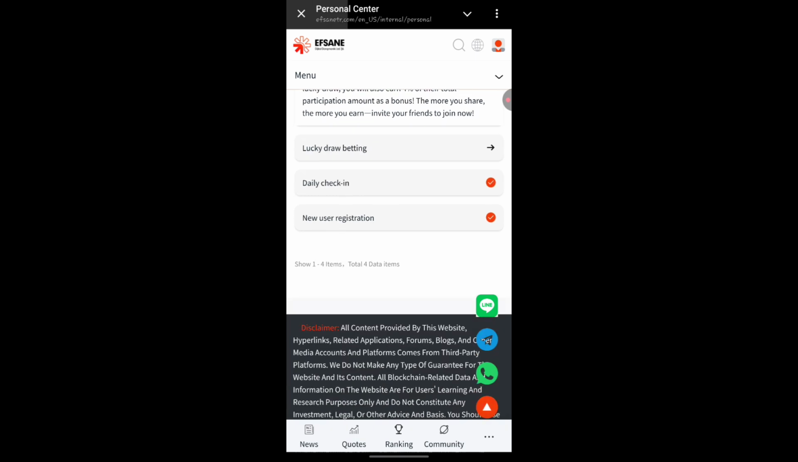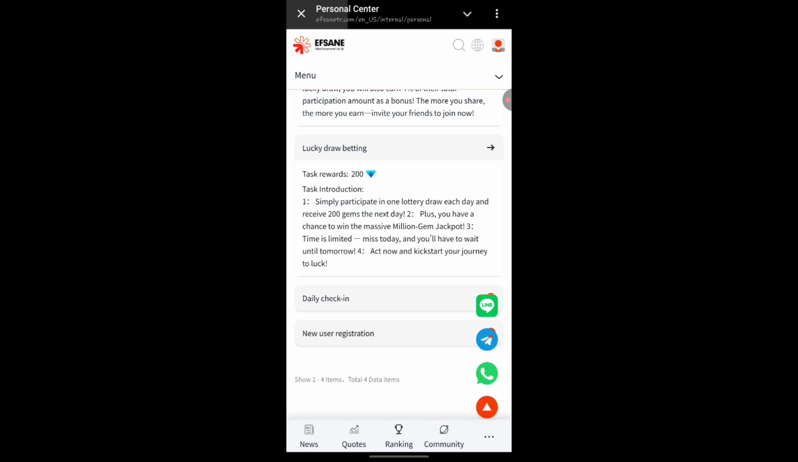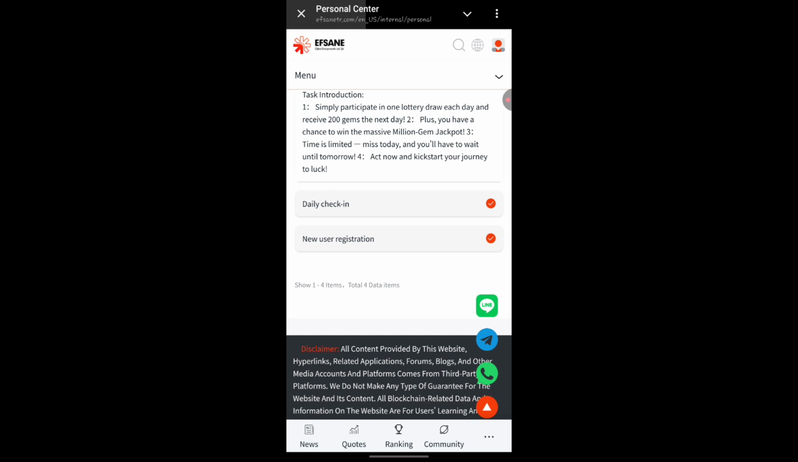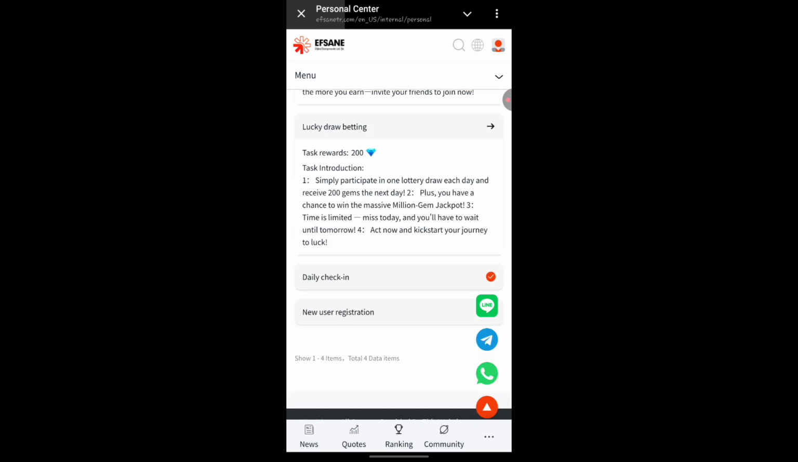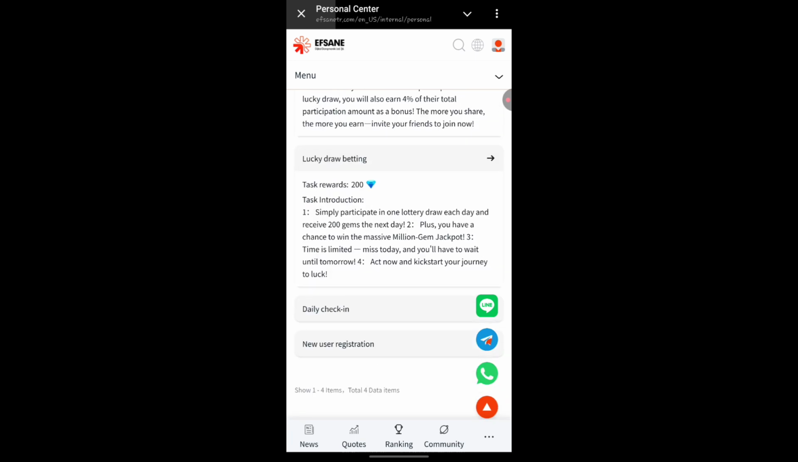Now the lucky draw prediction right here is where I lost my token, like I told you guys. This is simply participation in one of the lottery draws each day and receive 200 gems the next day. Plus you have a chance to win the massive million gem jackpot. The time is limited. Miss today and you will have to wait until tomorrow. Act now and kickstart your journey to luck. So I just invested some of my gems right here, and I'm expecting to earn more gems tomorrow.